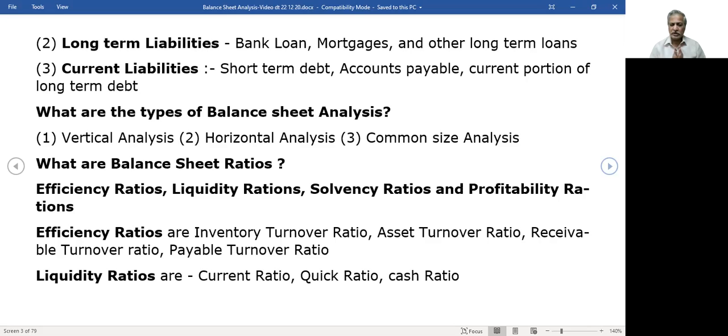Likewise, from accounts receivable. Accounts receivable is what we have to receive, the sales that we have made, how fast we are receiving the payments. That is accounts payable. Accounts payable, how fast we are paying for the raw material that we are getting.